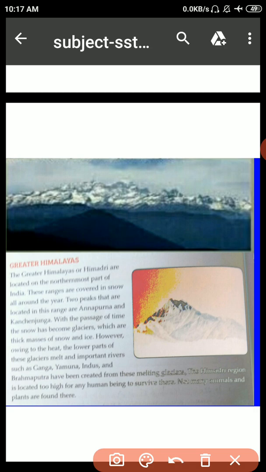So, let us start. It is the greater Himalayas, or Himadri. The Greater Himalayas or Himadri are located on the northernmost part of India.